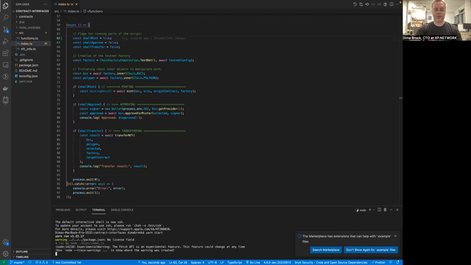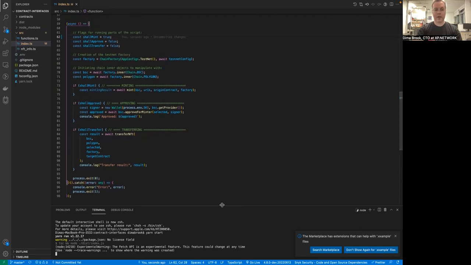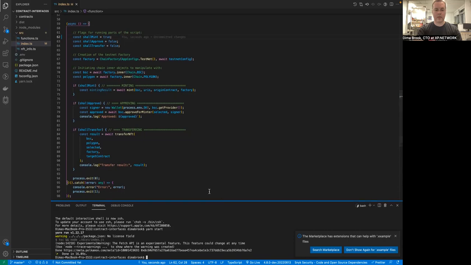First of all, it compiles the repository. It turns our TypeScript into JavaScript. And now we are waiting for an NFT to be minted on BSC. As we can see, we have successful NFT minting on BSC. This is our method. This is our transaction hash.